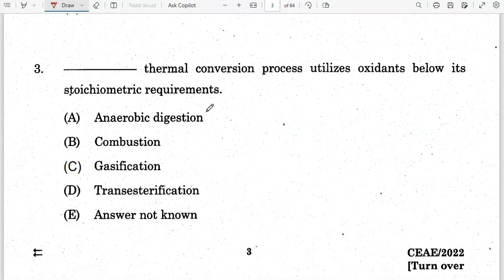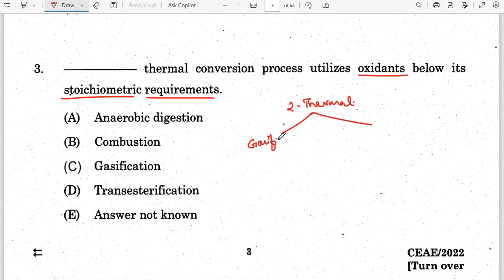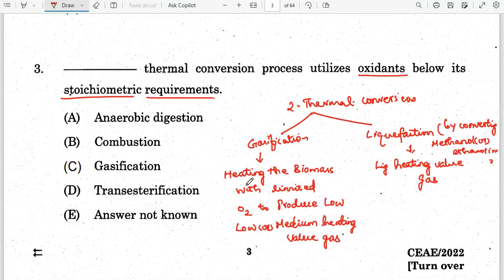Next question. Dash thermal conversion process utilizes oxidants below its stoichiometric requirements. When we say thermal conversion process, there are two thermal conversion processes. One is gasification, another one is liquefaction. Gasification takes place by heating the biomass with limited oxygen to produce a low or medium heating value gas. So this is the gasification process. Liquefaction can be used to convert into methanol or ethanol, a high heating value fuel.